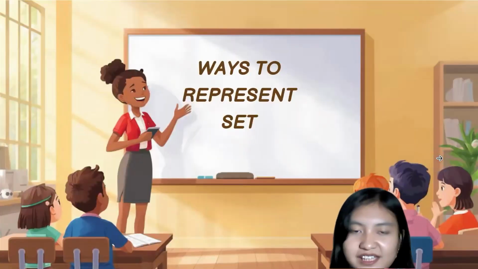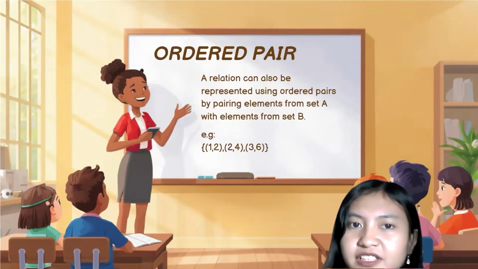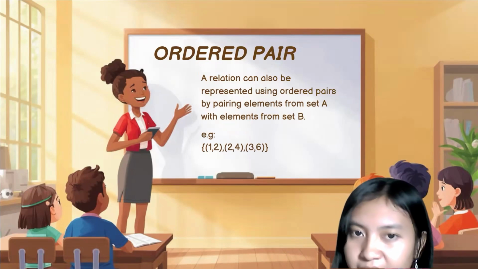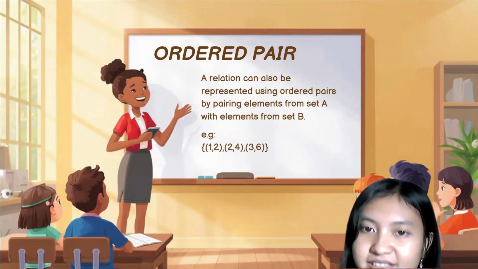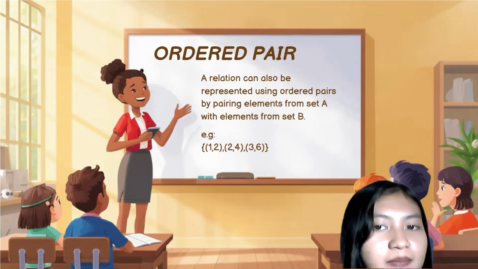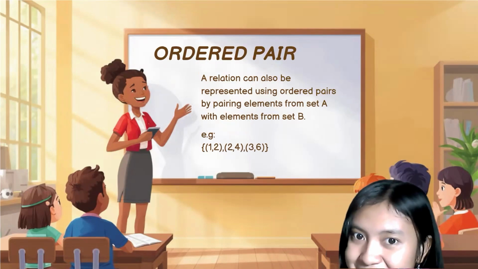That is about relation. And now, how to represent relation? The first is through ordered pairs. A relation can be represented using ordered pairs by pairing elements from set A with elements from set B. You can see the example here.